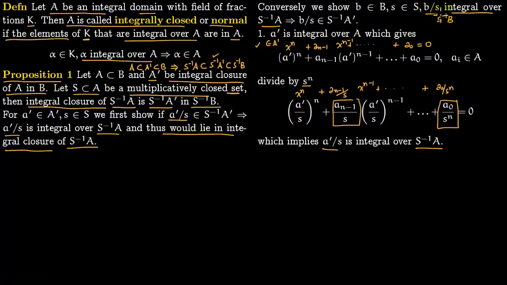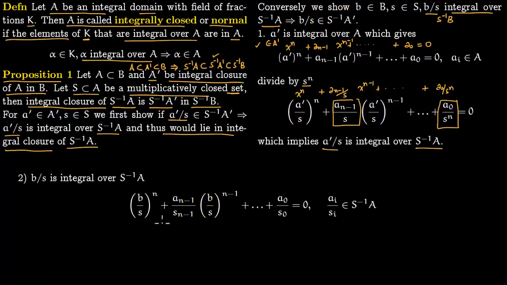Now for 2, we have to show that if b over s is integral over s inverse of A, this implies b over s lies in s inverse of A prime. So say b over s is integral over s inverse of A, so it has to satisfy a polynomial. Say the polynomial is x to the n plus a n minus 1 over s n minus 1 times x to the n minus 1, all the way to a0 over s0. You plug in b over s, and this will be equal to 0.